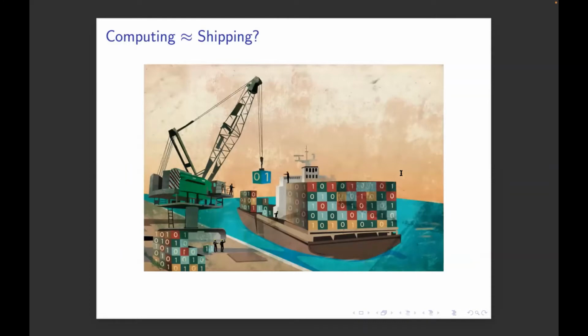Now, the question becomes, okay, so I have this analogy of this shipping container system of trying to move any types of goods around in these standard size boxes and put them on any platform we want and get them from point A to point B. Well, in the computing containerization that we're going to talk about now, we're really talking about what you want to do on computing systems, which is you want to move your software onto these systems and run them, right? And that's what the power of containerization is for us.